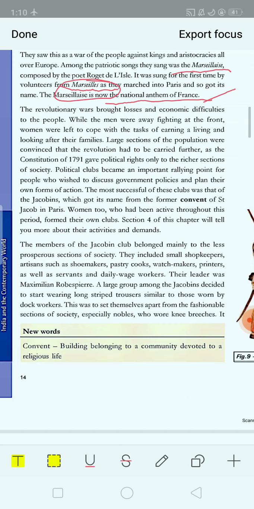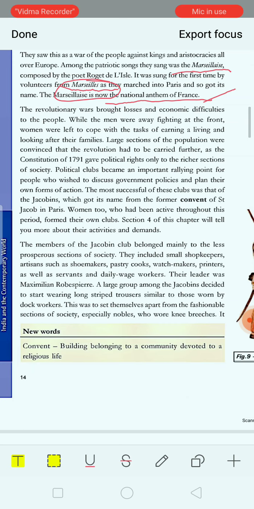So this thing is understood by all of you, children, that how France became a republic, that is, the head of France will now be elected by the people and not by any king or dictator. Here we have discussed how the king's plan for secret negotiation failed and the National Assembly declared war, people joined the army, they defeated Austria and Prussia, and the monarchy system was abolished, means removed. So France will become a republic.